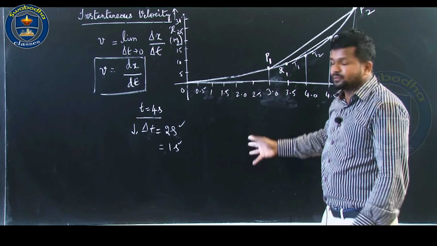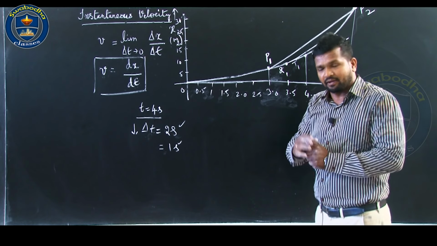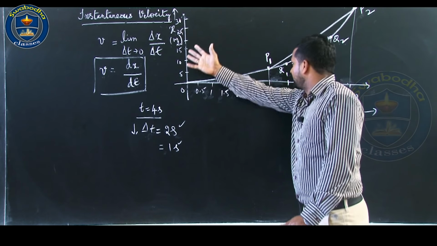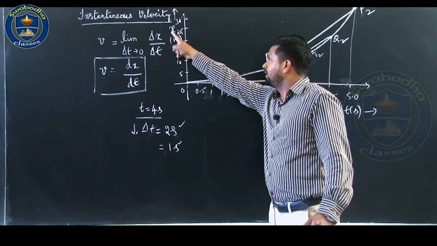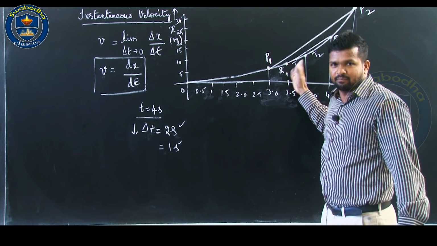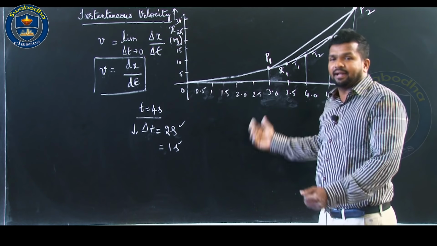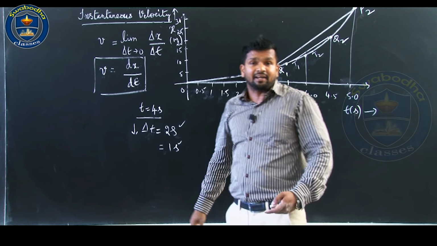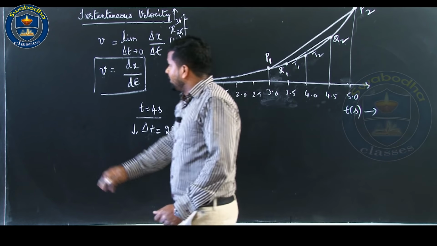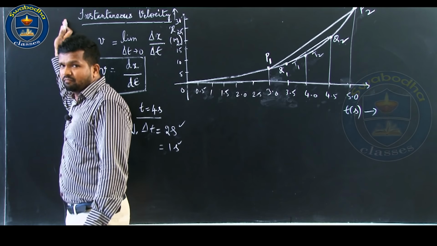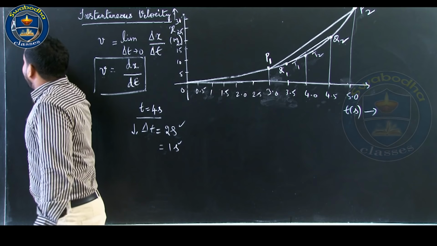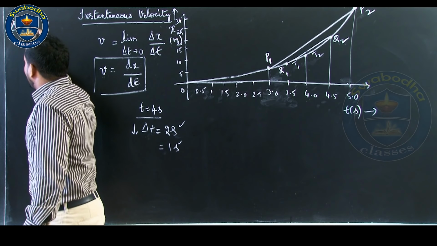That is actually given in your NCERT book, you can go through it. There is a table, where they have taken an exact expression for how x varies with time for the same situation, and they have calculated delta x by delta t with delta t tending to 0. What they did was take an expression for x in terms of t. Then they calculated